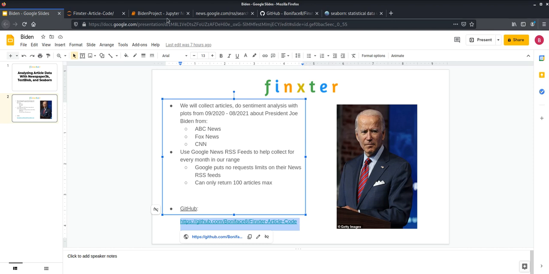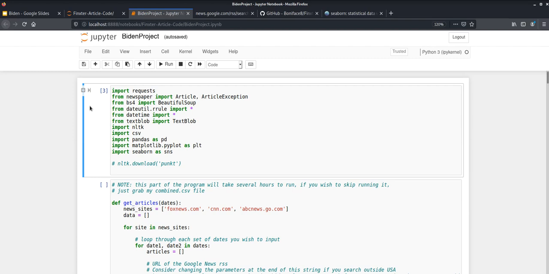So heading over now to our code, I will mention that this time, rather than do a code along, I'm just going to walk through the code. Besides setting the date parameters that we're going to need to pass into the Google URL, the first half of the code is just going to be a review of what I've done before. To be honest, it's really not going to be that different from the code in the videos that I've done. And at the same time, I really don't want this video to be too long. I'm afraid that if I did a code along here, this video would probably take an hour.